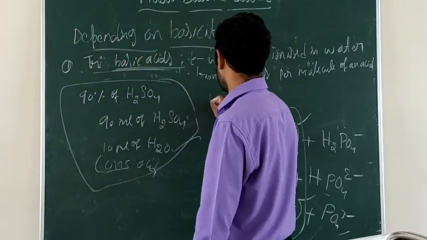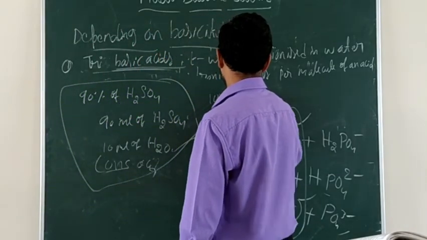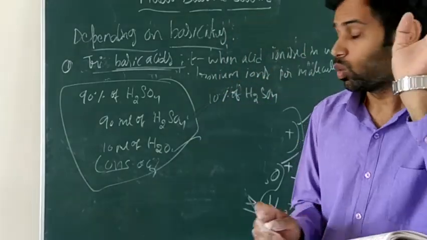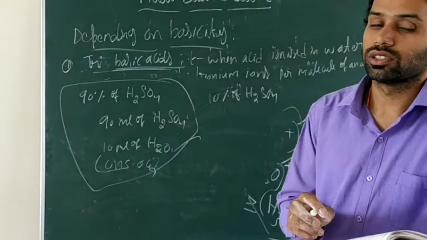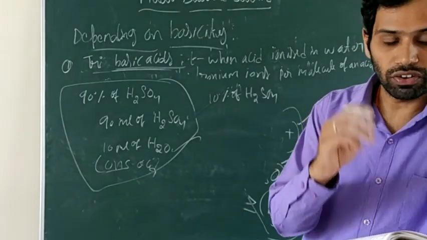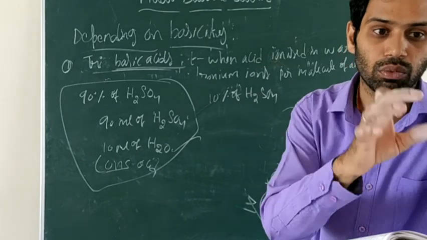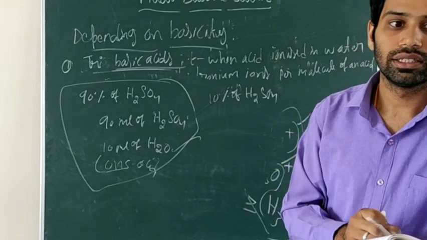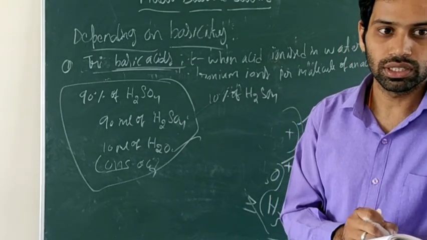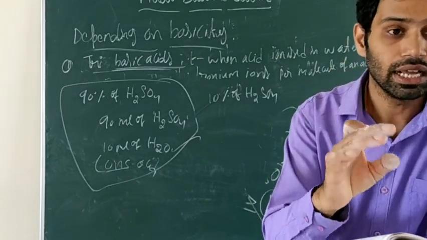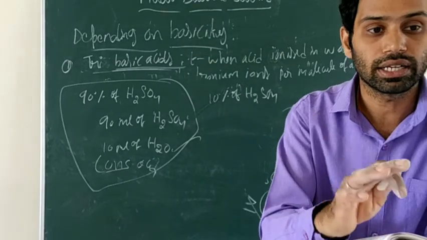Now prepare a solution of 10% sulfuric acid, 10% H2SO4. How will you prepare that? Out of 100, only 10 ml should be the acid. The remaining 90 ml should be water. Okay, clear? Don't get confused. 10% sulfuric acid means only 10 ml of acid you take, and the remaining 90 ml you add water.